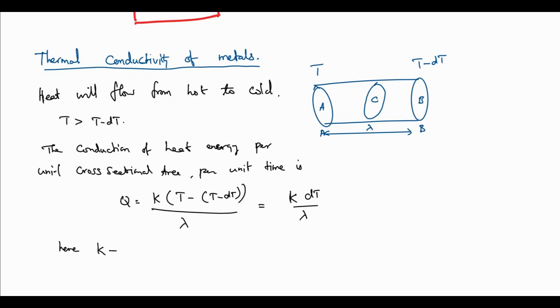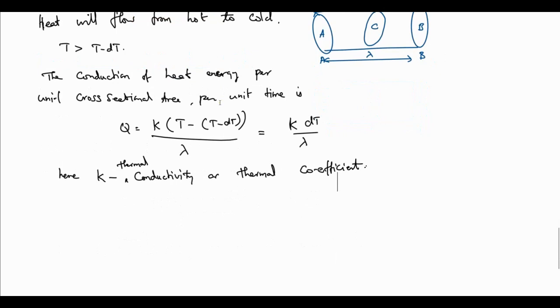So that is the heat conduction, and this K is the thermal conductivity, or coefficient of thermal conductivity. The lambda is the length of the material rod, the difference between the 2 points will be the length, that is lambda.